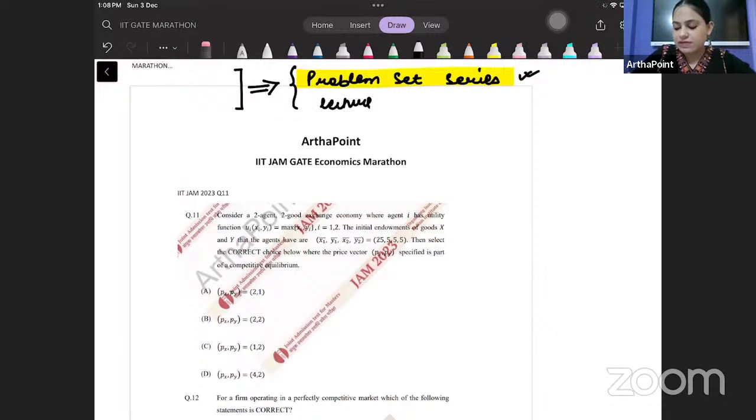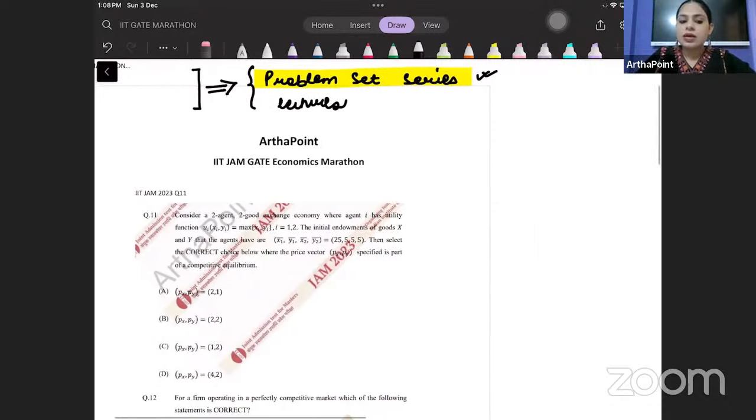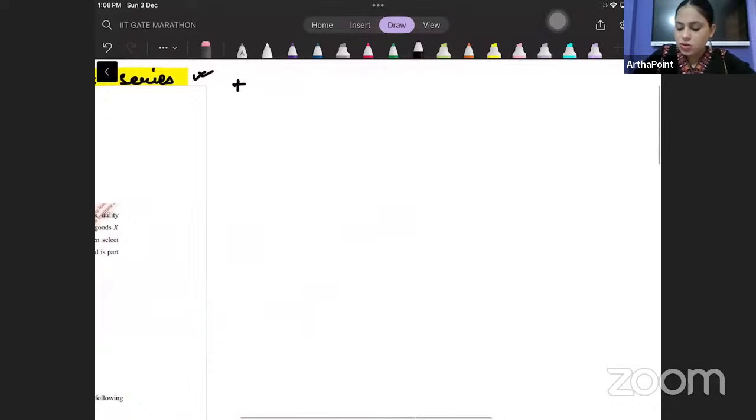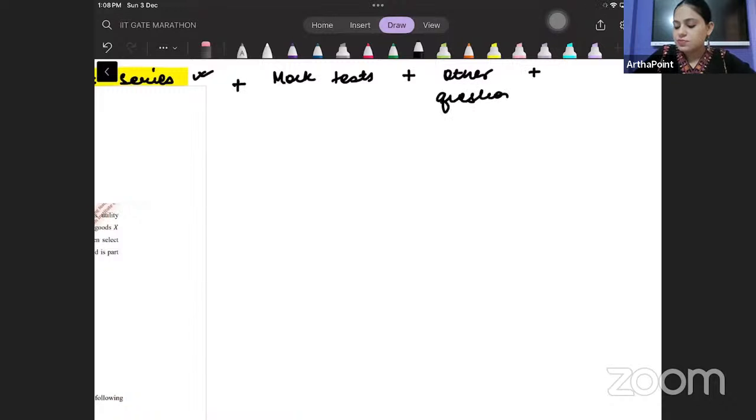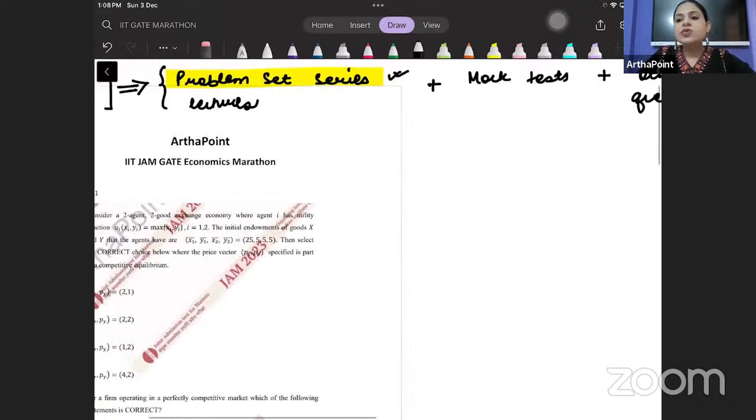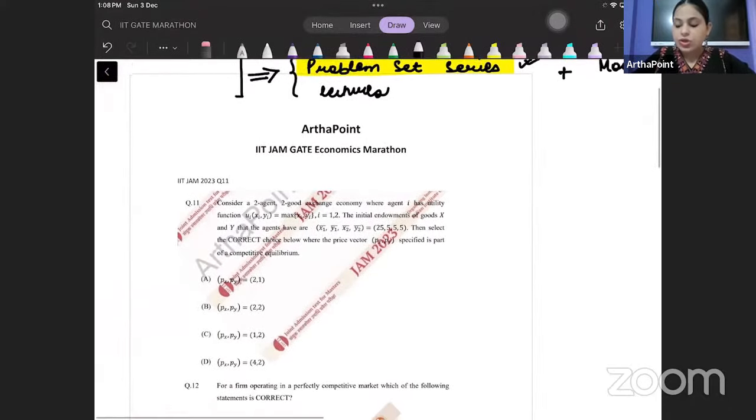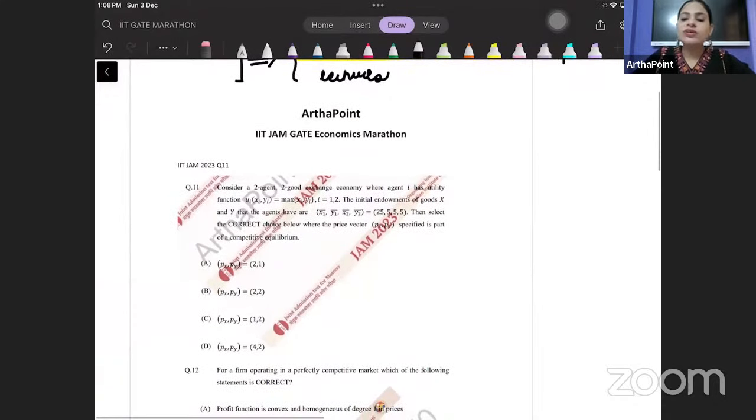Apart from this, all of you would be required to do the mock tests and the other tests that I will be giving you, and the question banks. But most important, whenever you sit for any paper, you have to go through its past years.